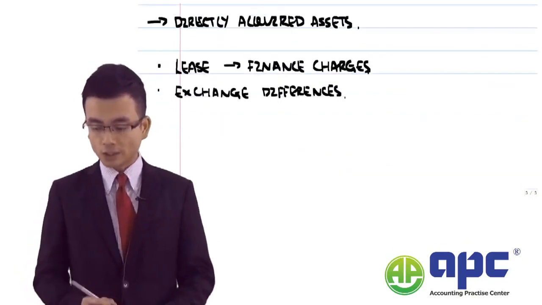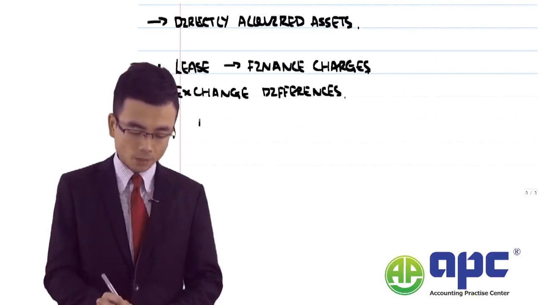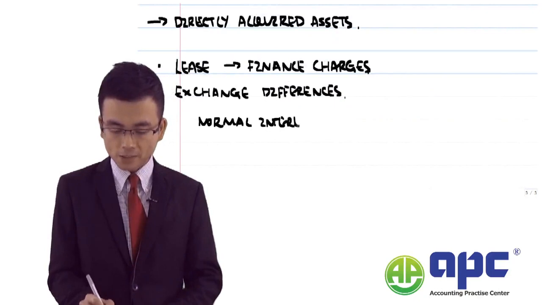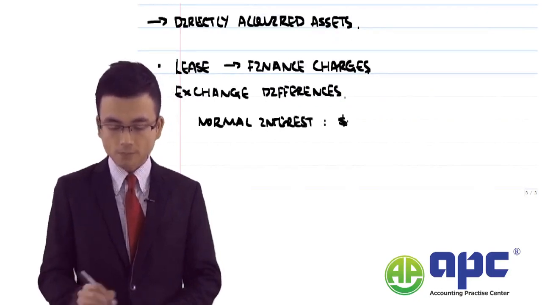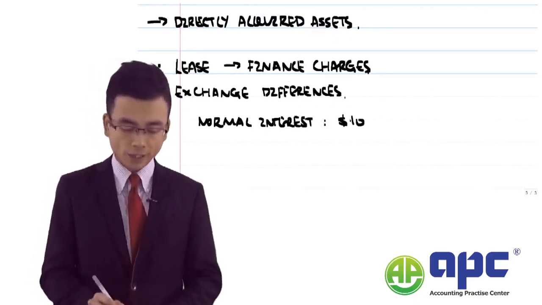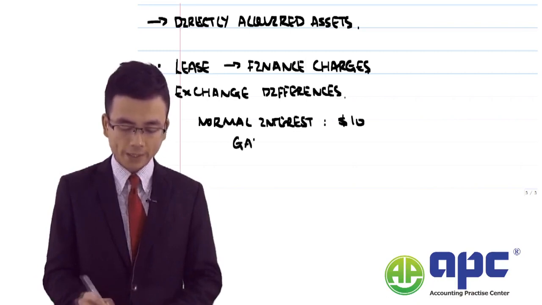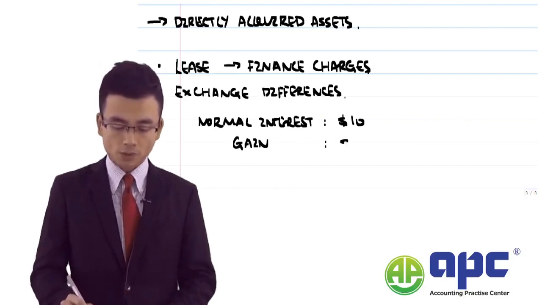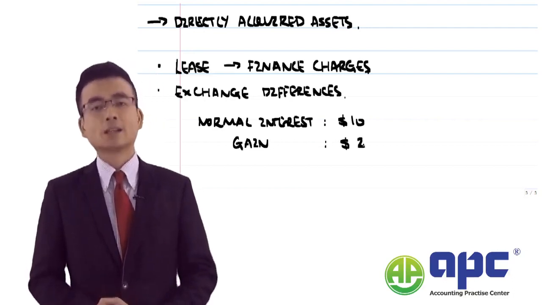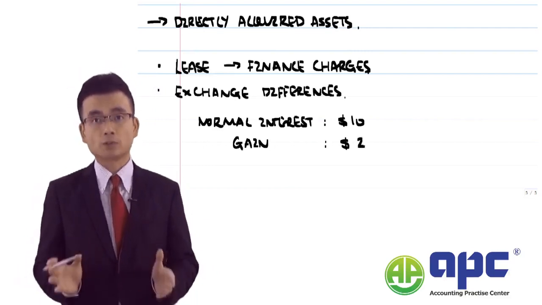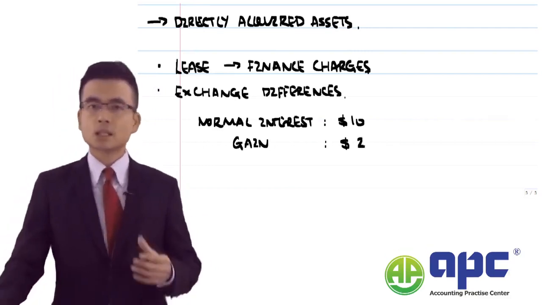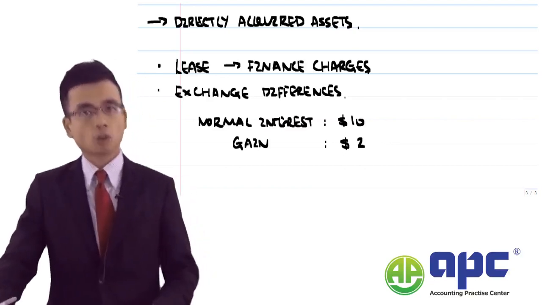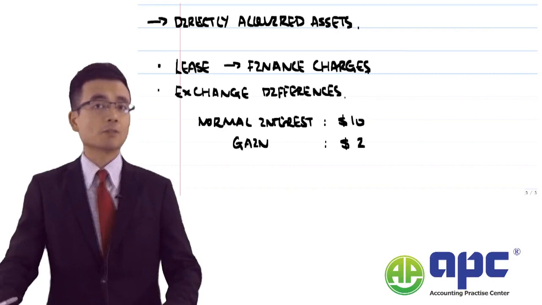So just to give you an example, the normal interest is to be, let's say, $10. And because of exchange rate differences, it results in an exchange rate gain, for example, $2. In this case, we are saying that because of the changes in exchange rate, it results in a situation where we pay less interest expense than we should in the first place.